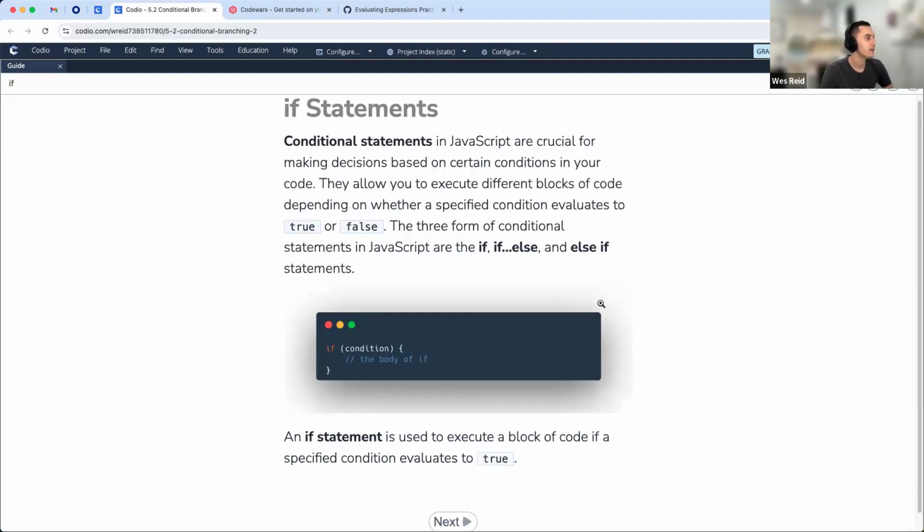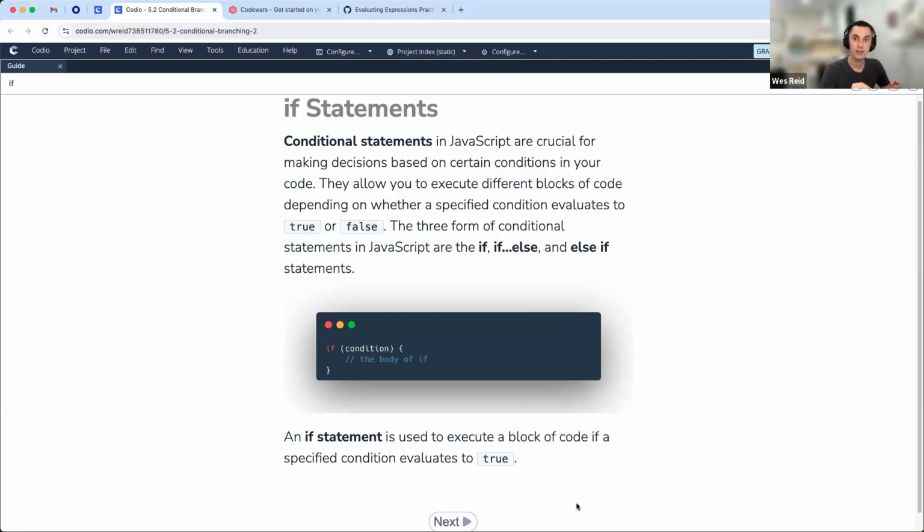All right, we're good. So conditional statements in JavaScript are crucial for making decisions based on certain conditions in your code. They allow you to execute different blocks of code depending on whether a specified condition evaluates to true or false. The three forms of conditional statements in JavaScript are if, else, and else if statements. We see an example right here. An if statement is used to execute a block of code if a specified condition evaluates to true.